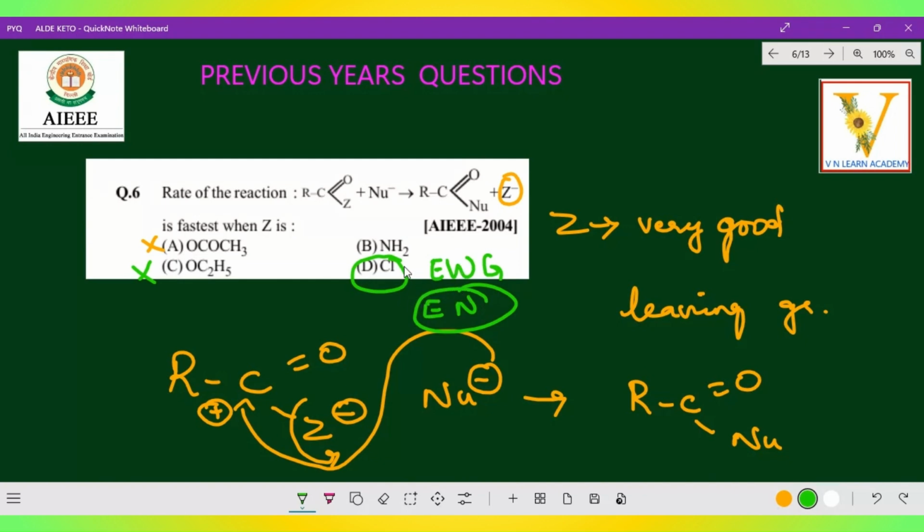In that way, chlorine only is the exact example for this question. So here Cl, and automatically Cl minus releases. I hope you got the clarity why we are not selecting all this. We have rejected amine, this NH2, it is actually a base, and here O has a minus charge, and here C2H5 has a plus charge, right? We cannot select these because they are asking for a strong leaving group. Strong leaving group means it should be an electron withdrawing group, a more electronegative group has to be present, right? So then only we give that option.